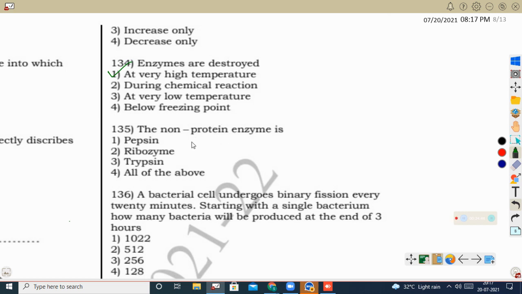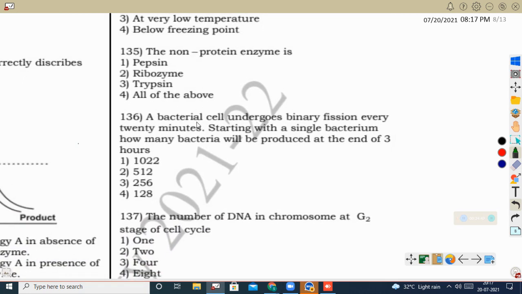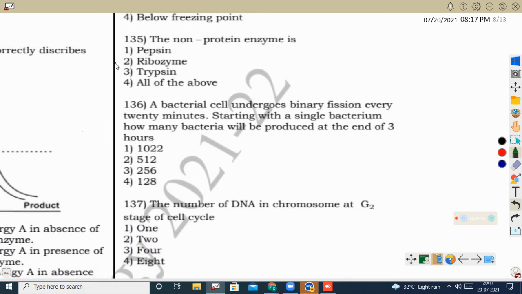Next question, the non-protein enzymes. The non-protein enzymes are RNA, that is called ribozyme. Major ribozymes are peptidyl transferase enzyme and telomerase enzyme.